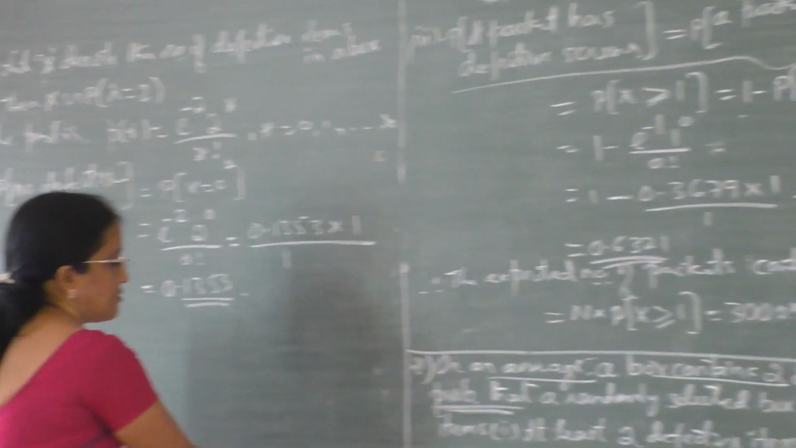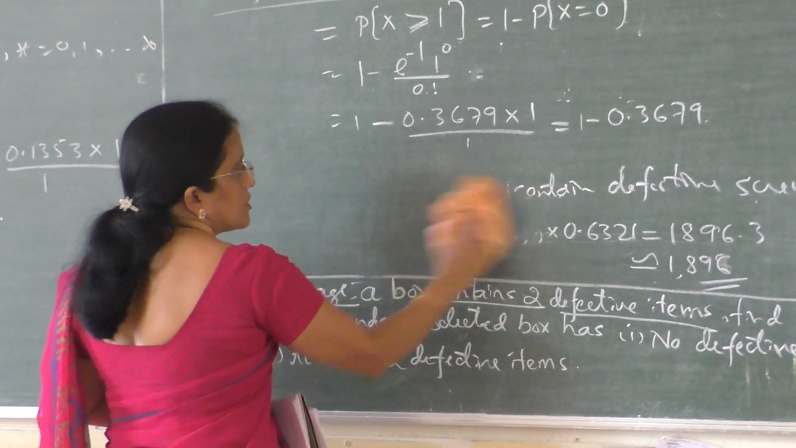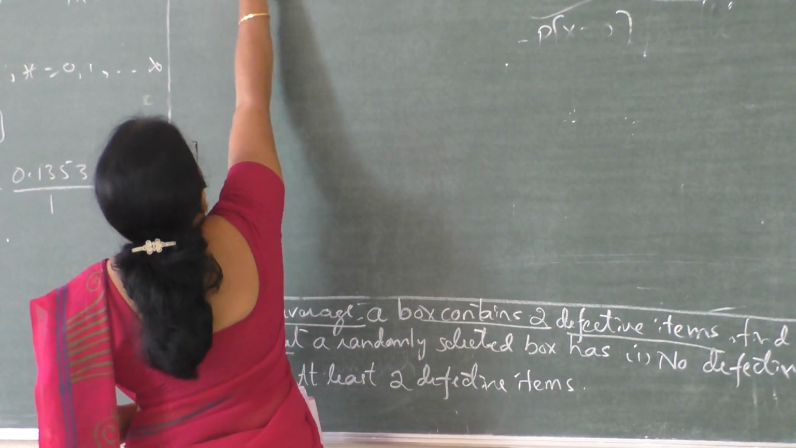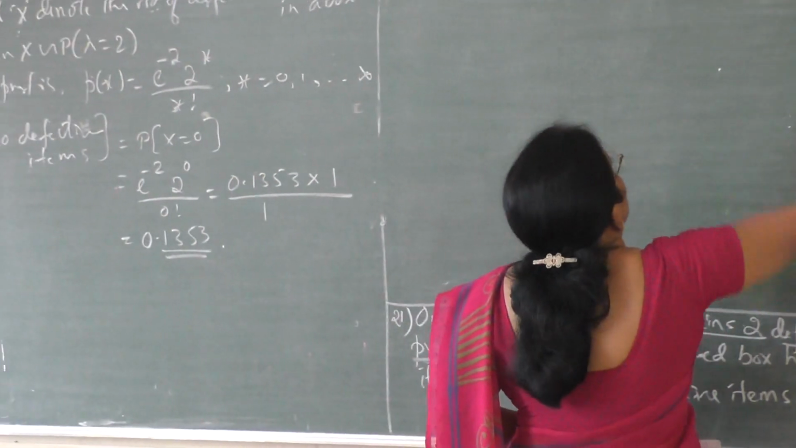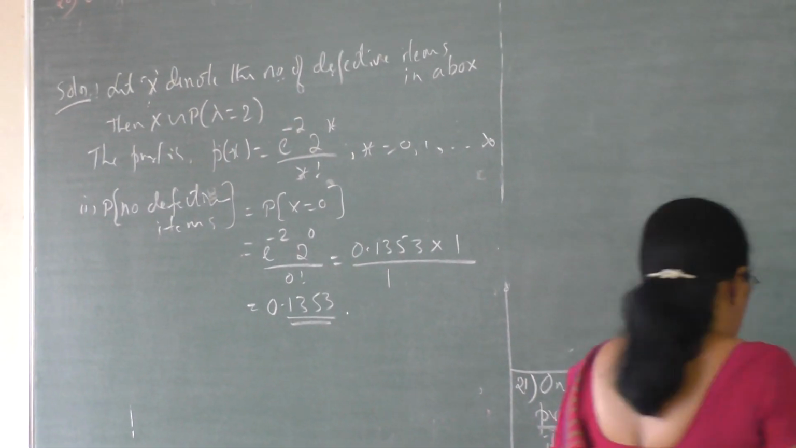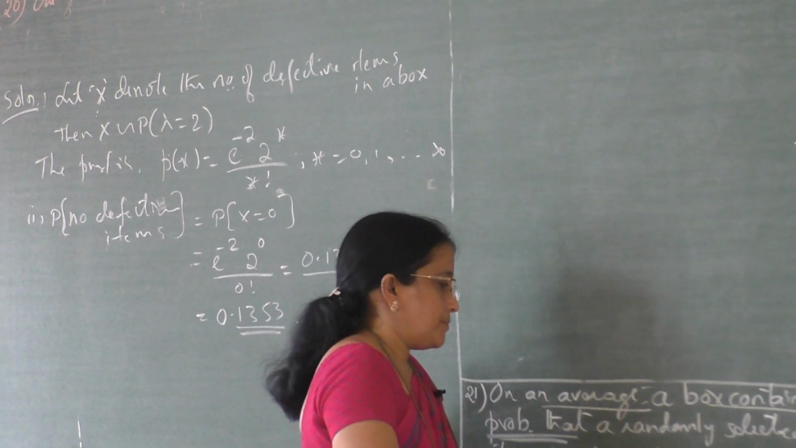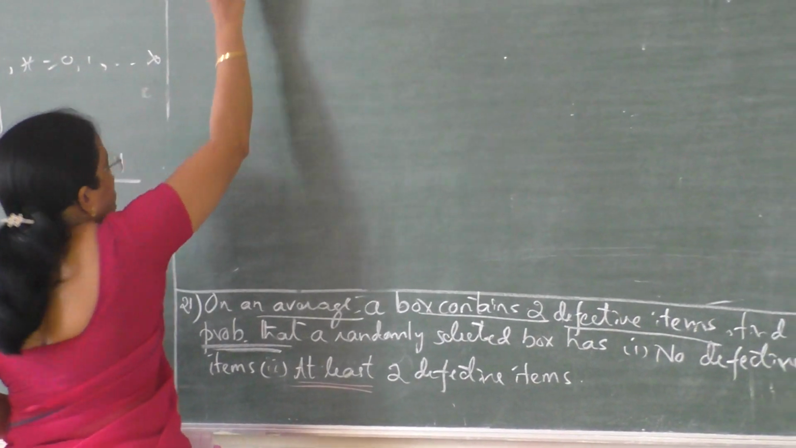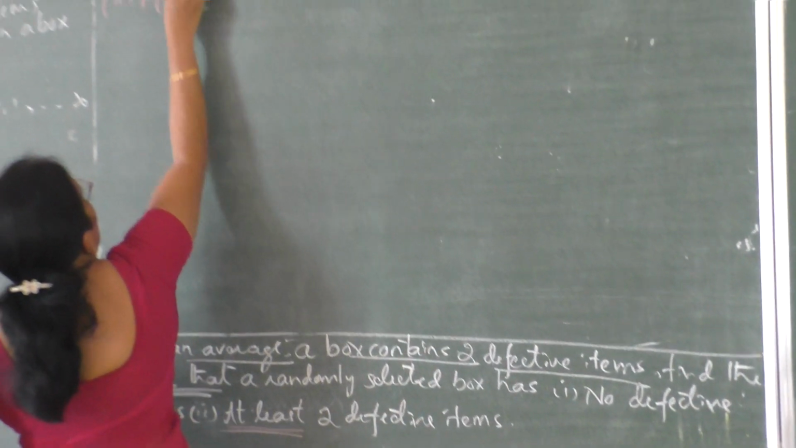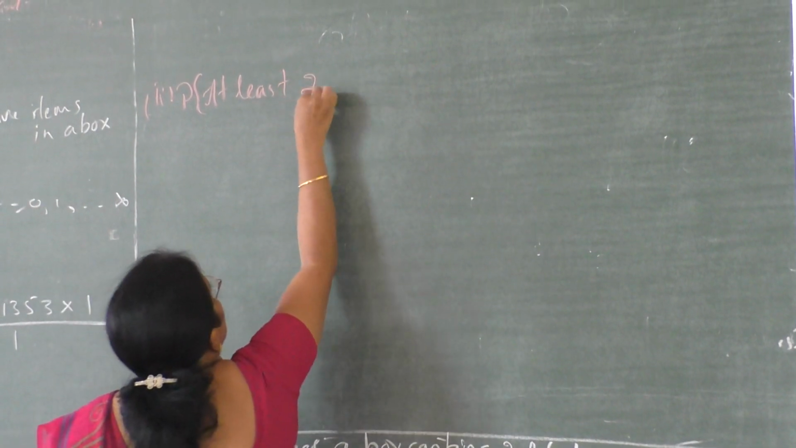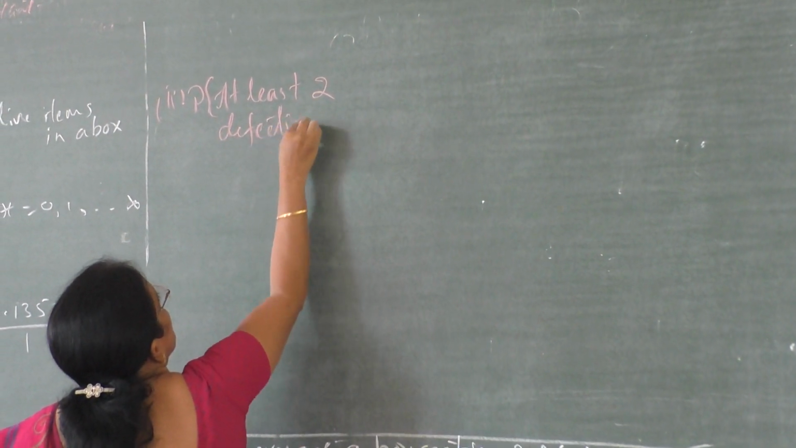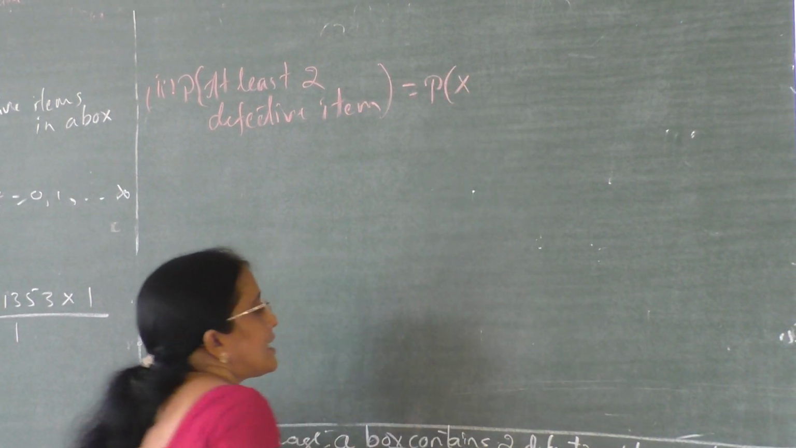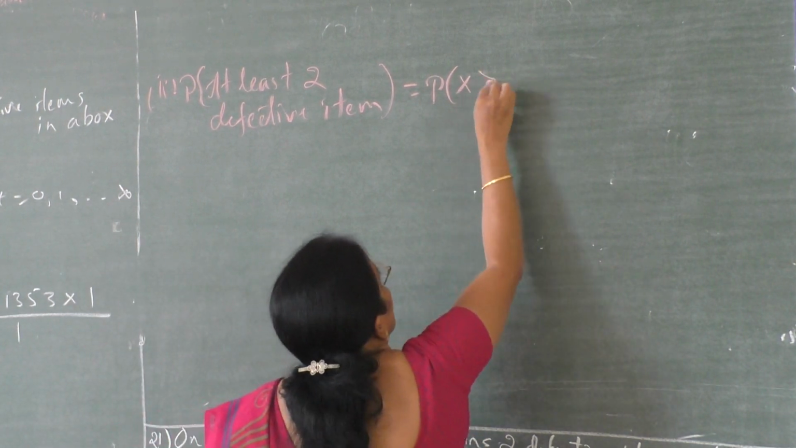at least 2 defective items. Now what is at least 2? That is x is less than or equal to 2. Sorry, x is greater than or equal to 2. At least means greater than or equal to. So question number 2, probability of at least 2 defective items, which is equal to probability of x is greater than or equal to 2.